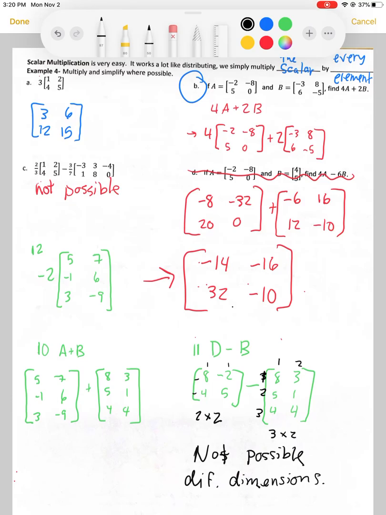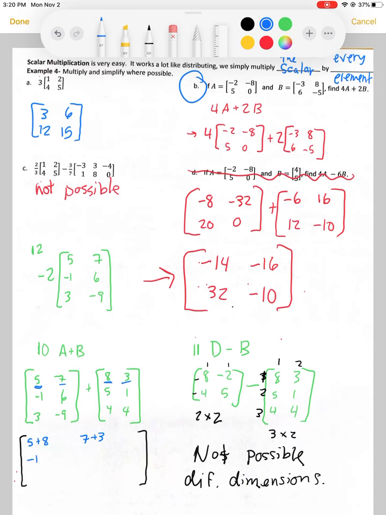If we can add the matrices because they have the same dimensions, like in number 10, the addition and subtraction is fairly straightforward. You just have to keep in mind the position in the matrix and keep it the same. So I'm going to go ahead and draw out a bigger matrix. We're going to just write it out. So consider, here we have 5 and 8 in the upper top corners. So we'll add those two elements to each other. Similarly, we have 7 plus 3.